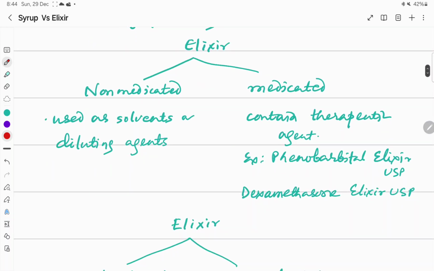Again, elixir can be non-medicated or medicated. When it is non-medicated, it contains no medicament and it is used as solvent or diluting agent only. And when it is medicated elixir, it contains a therapeutic agent or medicinal substance. For example, phenobarbital elixir USP, dexamethasone elixir USP. So they contain drugs like phenobarbital or dexamethasone.